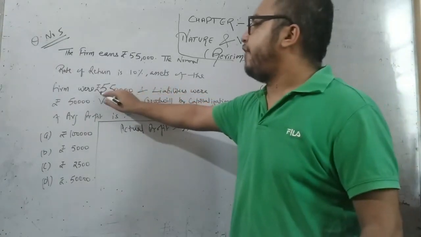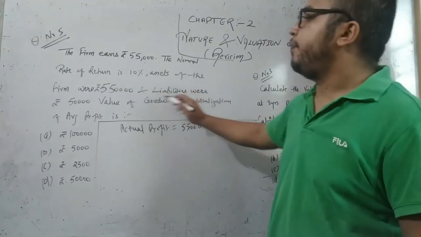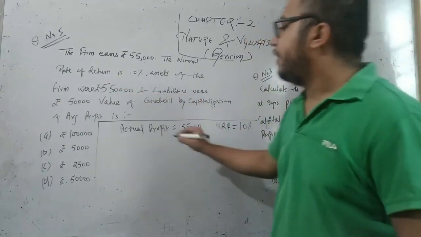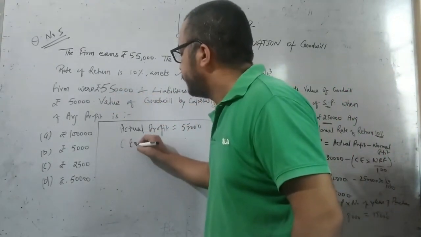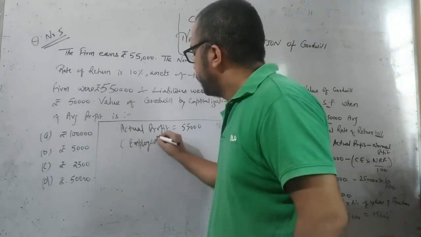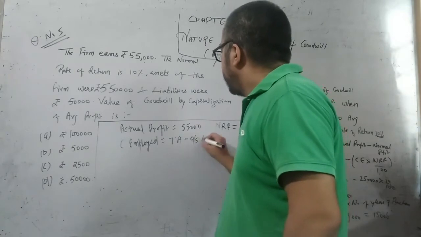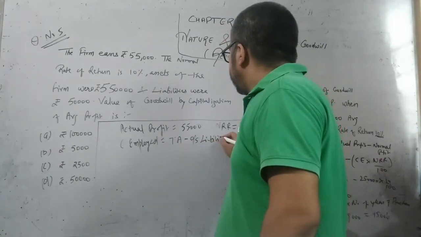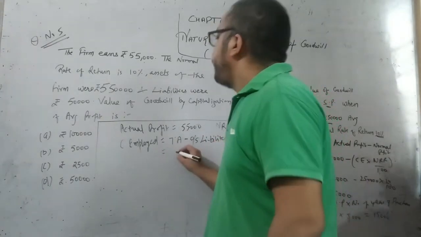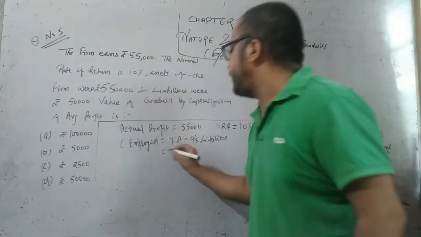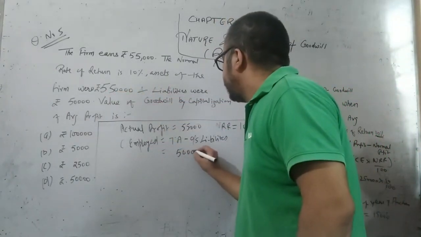Assets of the firm were 5,50,000, liabilities were rupees 50,000. Therefore, capital employed is total assets minus outsider liabilities, that is 5,50,000 minus 50,000, 5 lakh rupees.